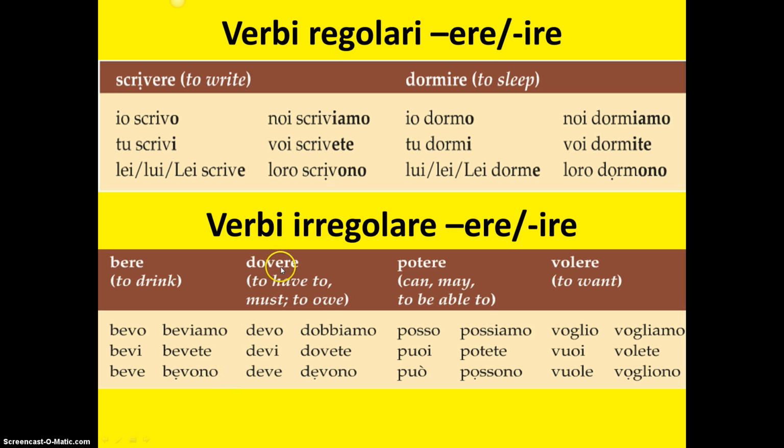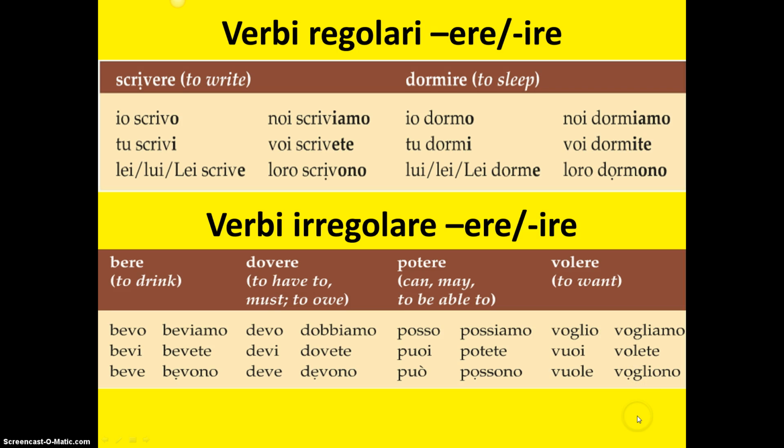For dovere, you can see similarly, when you remove the -ere, you would be left with dov, but in the conjugations, you can see that in most of them, the O switches to an E. Devo, devi, deve, dobbiamo, dovete, devono. Potere, also irregular in the io form, posso, so the T drops away and you have this double S. Puoi, può, possiamo, potete, possono. Volere: voglio, vuoi, vuole, vogliamo, volete, vogliono.